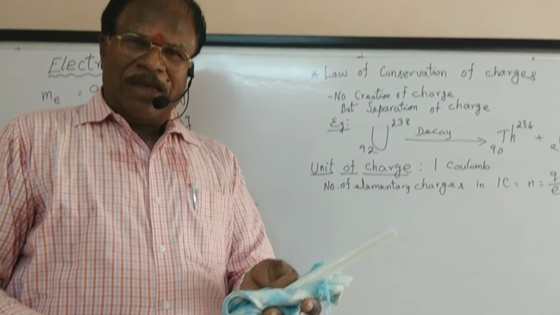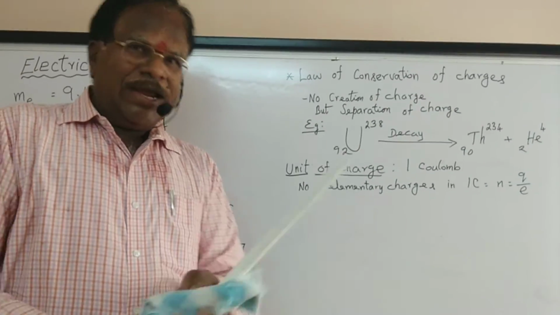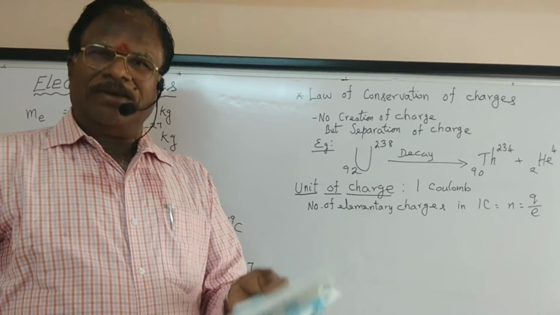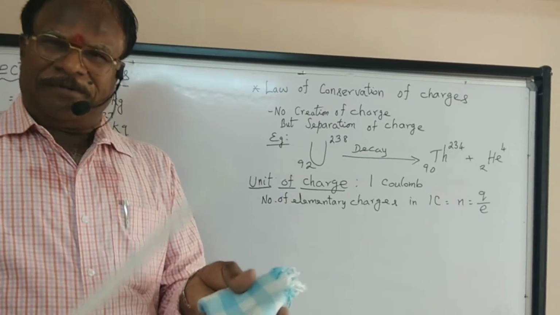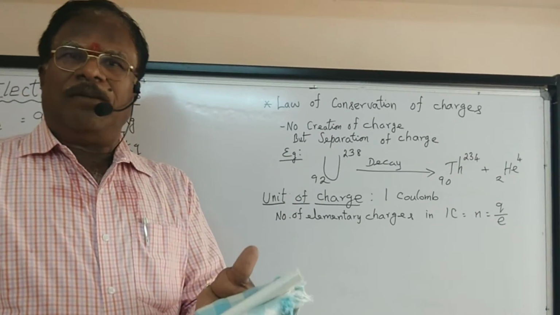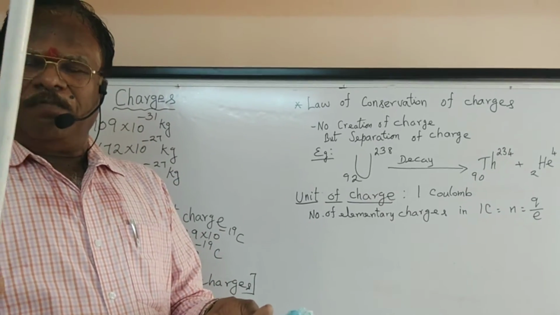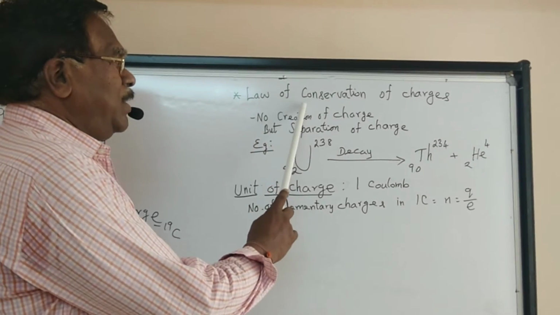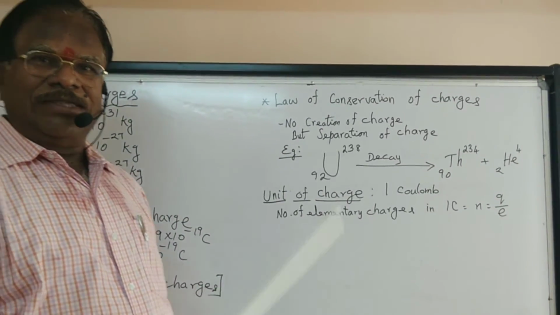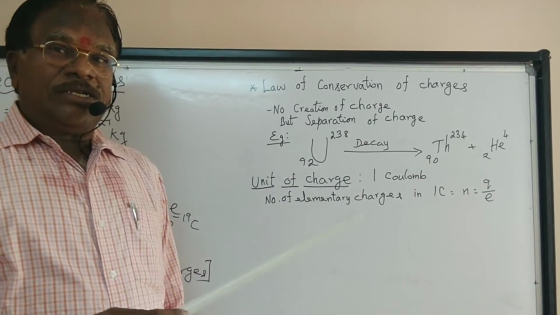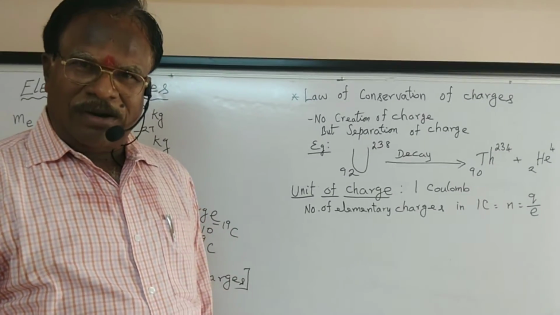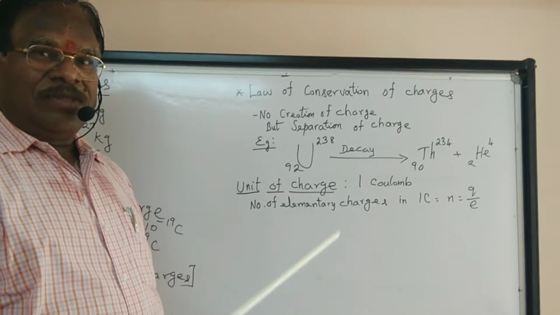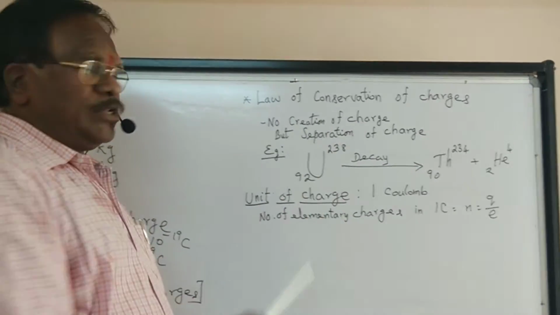Who am I to produce any charge? What is happening is that charges are separated. Before rubbing, it was neutral. Now the rod has become positive and the silk cloth negative. So the law of conservation of charge means: creation is impossible, production is impossible, separation alone is possible. This is how we should understand it.